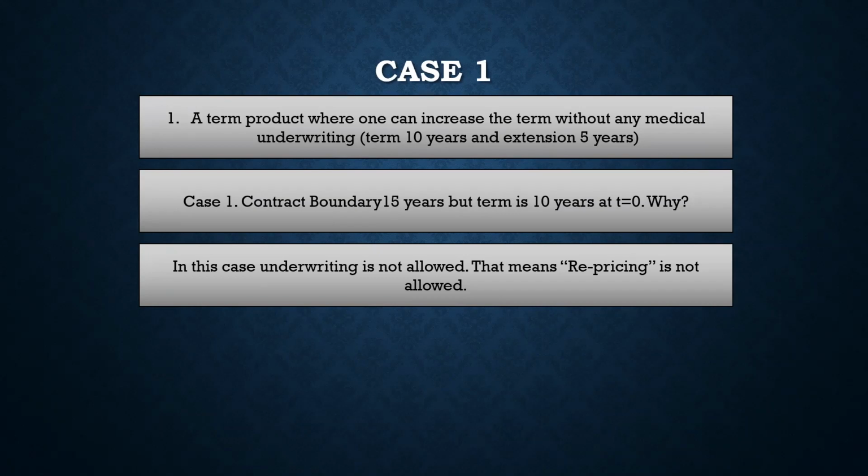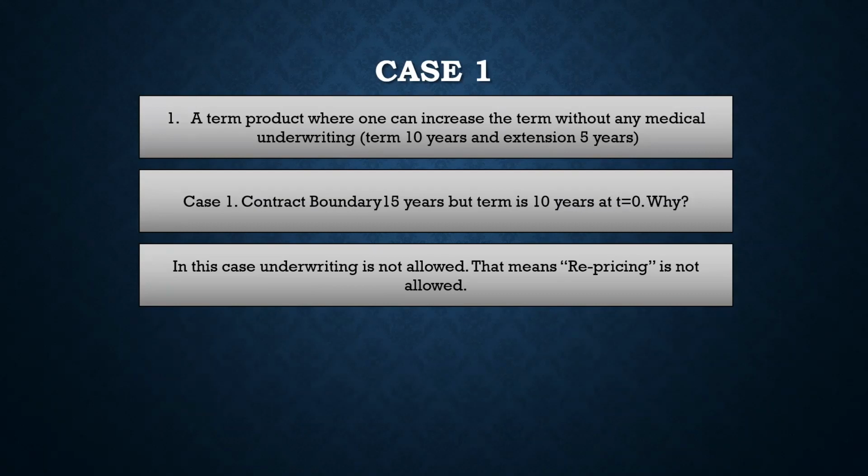So it's up to the policyholder. So the term is of 10 years, but the contract boundary is of 15 years. Now why? In this case, underwriting is not allowed. This means you cannot reprice the product, because you are not reassessing the risk at that point of time when the second contract is taken or when the contract is renewed. So you cannot reassess the risk at that point of time, because obviously after 10 years your health will deteriorate.